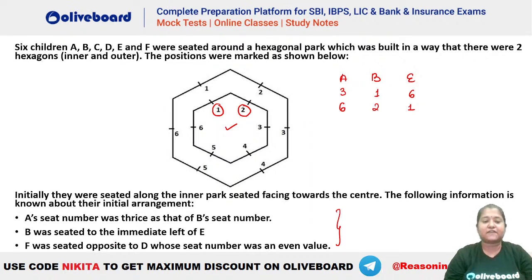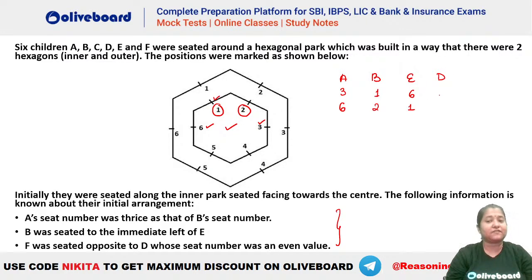After that, what is given? F is seated opposite to D, whose seat number was an even value. So you can see F is seated opposite to D. Now D has to be an even valued number. In the first case, you can see here we have taken 3, we have taken 1, and we have taken 6, right? So if we have to place people opposite to each other, the only possibility will be 2, 5. Isn't it? 2, 5 is the only possibility.